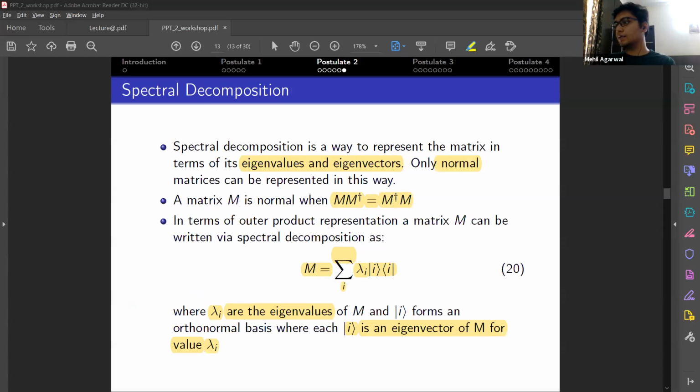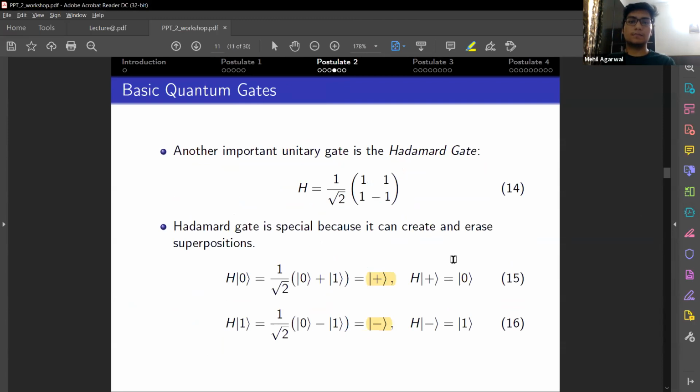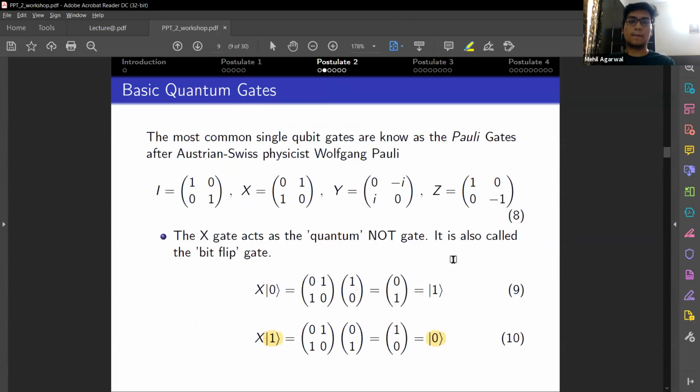How do we obtain these matrices for all gates? One way is the spectral decomposition. Or, for single qubit gates, there are identities that you can use to obtain any gate, since you can do rotations on a Bloch sphere. And that will be taking successive multiplications of different rotation gates.